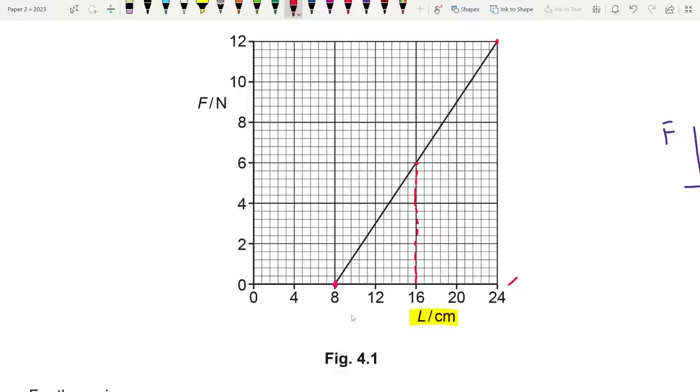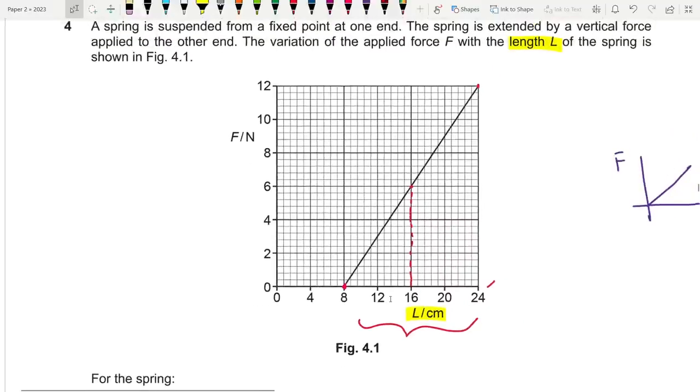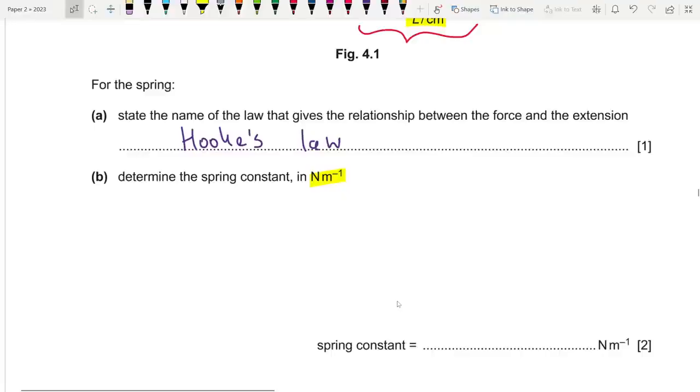Okay, you could also take this point, 16.6. So what is the extension? If I take the end, it's 24 minus 8, which is 16 centimeters or 0.16 meters, and the force applied is 12 newtons. All right, so we know that F is equal to kx, or k is equal to F by x, which is the gradient.